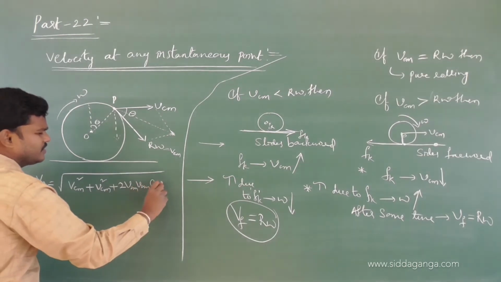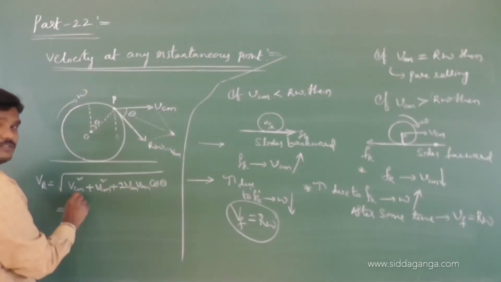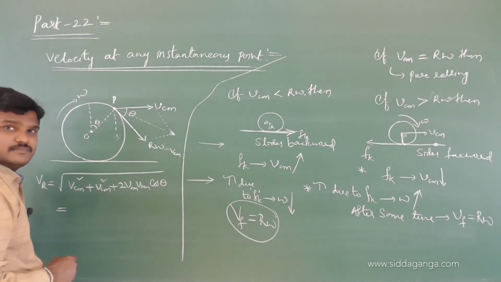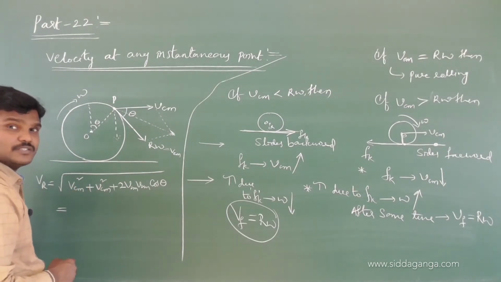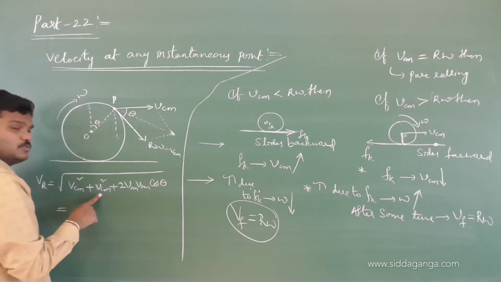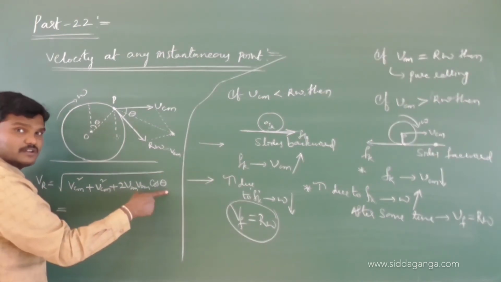VCM square, r omega also nothing but VCM square, plus 2 VCM square cos theta. All are equal vectors, so you know 2v square cos theta.